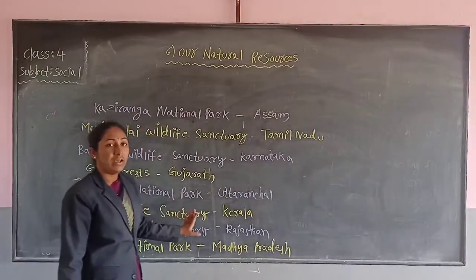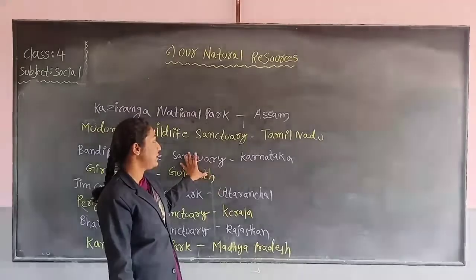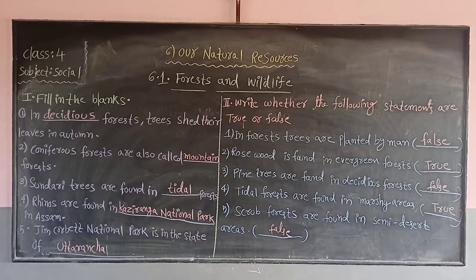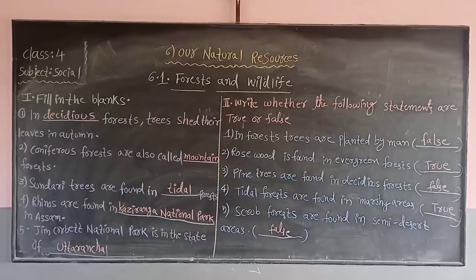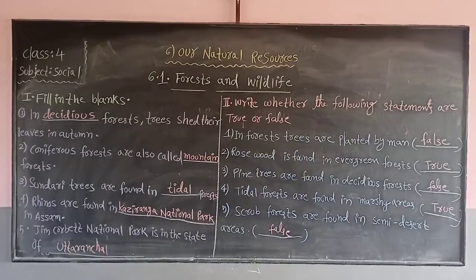Children, everyone has to practice this bit. Now children, I am going to give you fair notes of 6.1 lesson Forest and Wildlife. So all of you take your social fair notes, write the lesson name, our natural resources, then down 6.1 Forest and Wildlife. Now first bit, fill in the blanks.